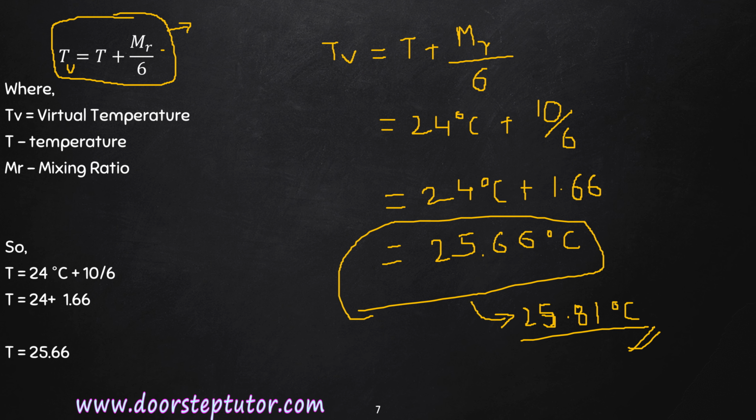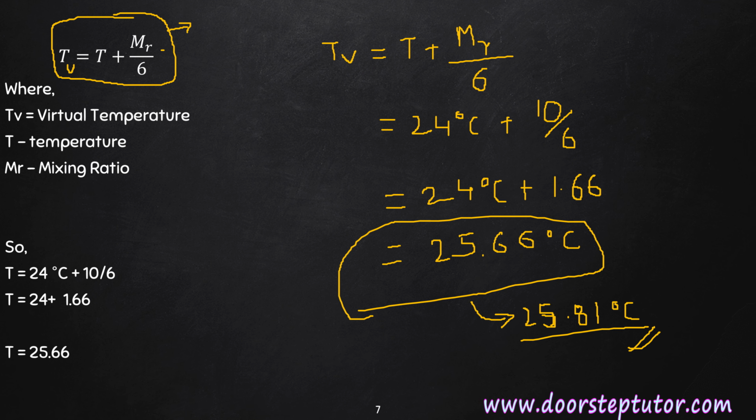One very important thing about this relation is that it will never give you an exact answer for this question. It will always give you an approximate value for the virtual temperature, and what you have to do is choose the closest option to the value you have obtained.